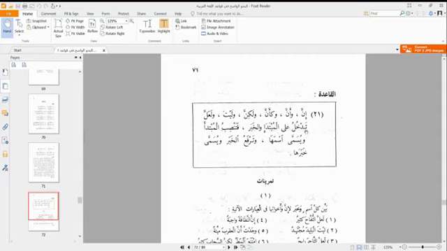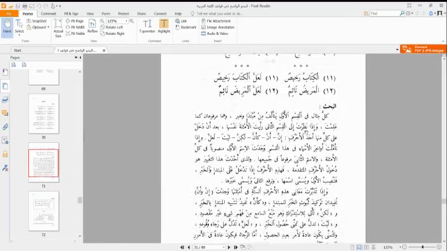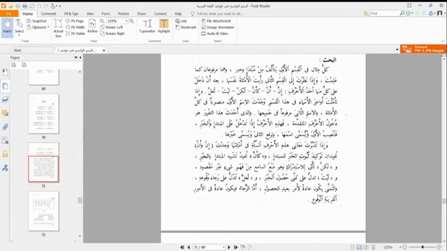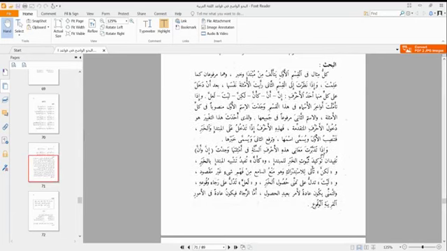So how can we use Inna and its sisters when we have them in a sentence? How do we know what they mean whenever we see them in a jumla? Let's see it explained here in the text.